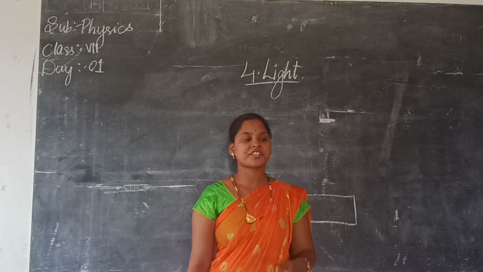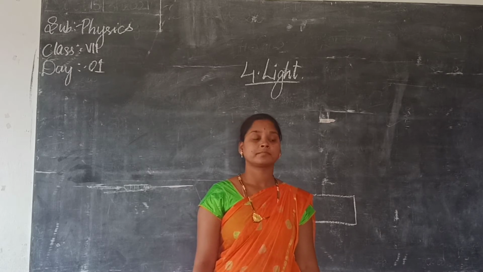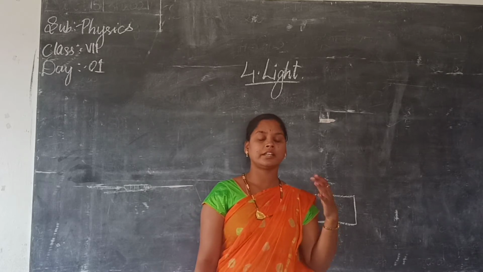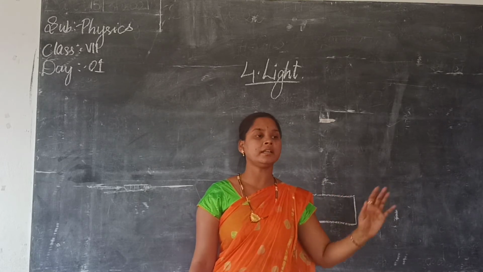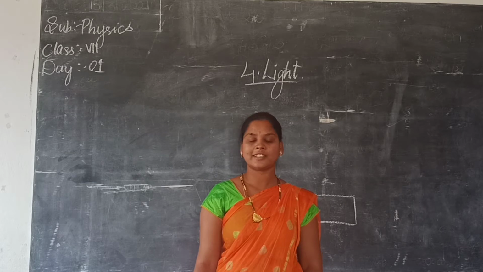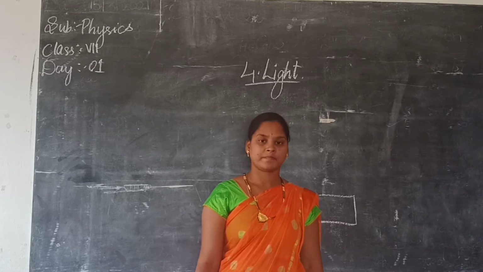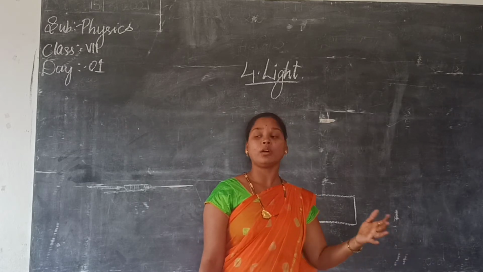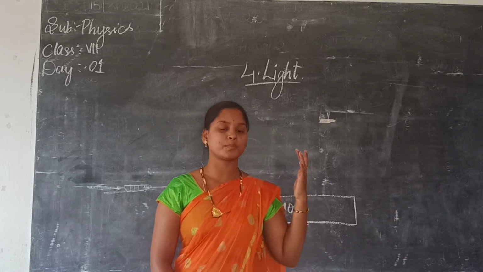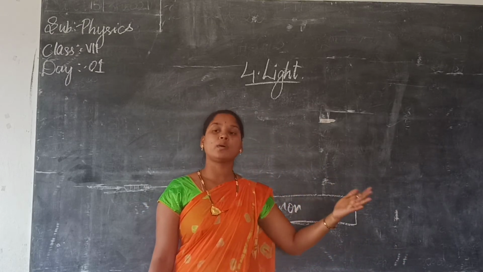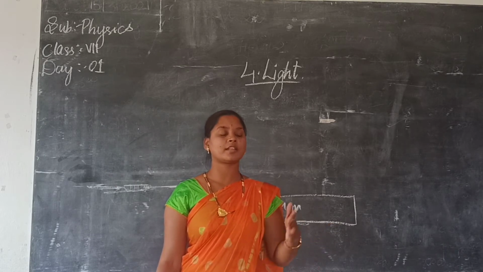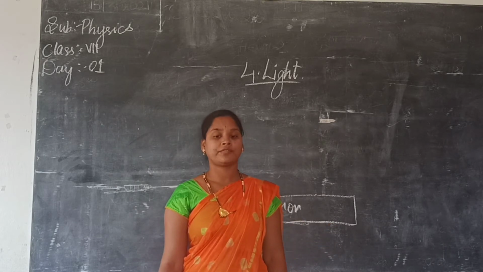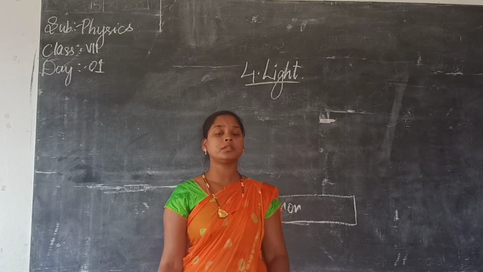So what is reflection here? The light ray bouncing back when it touches a smooth surface. It is called regular reflection. When a beam of light or parallel beam of light touches a smooth object, what happens? It bounces back. That type of reflection is called what? Regular reflection, when it is hitting a smooth surface.